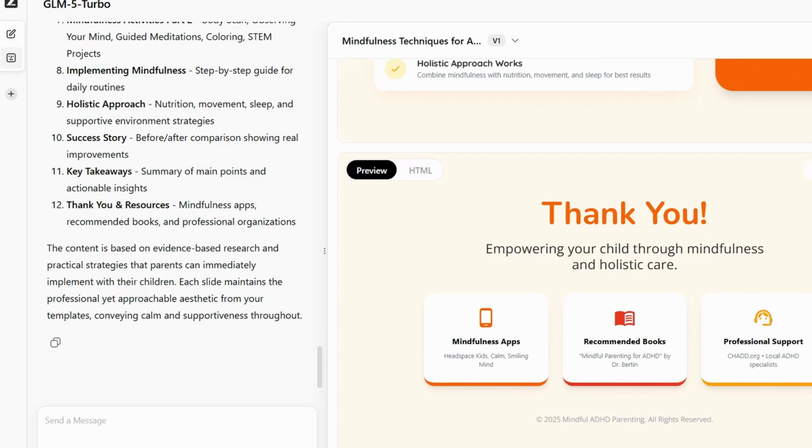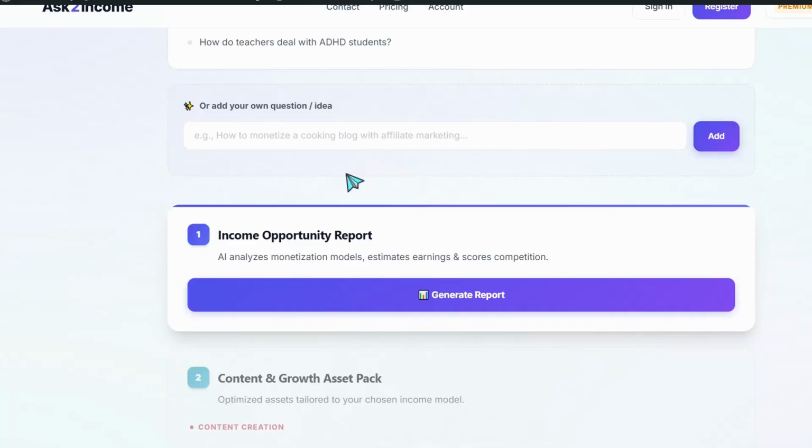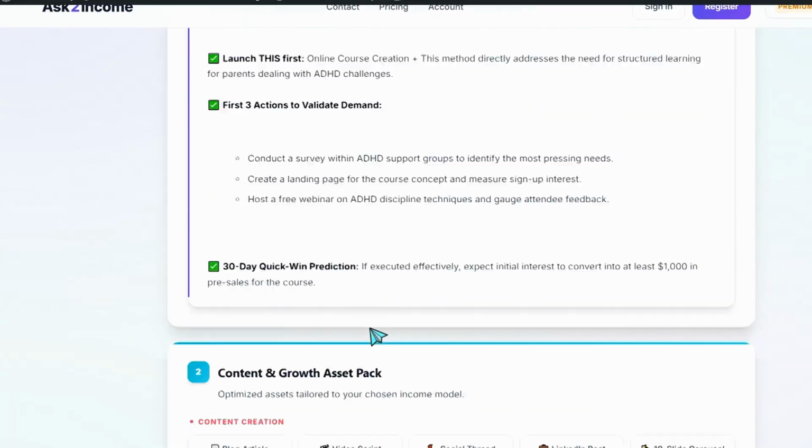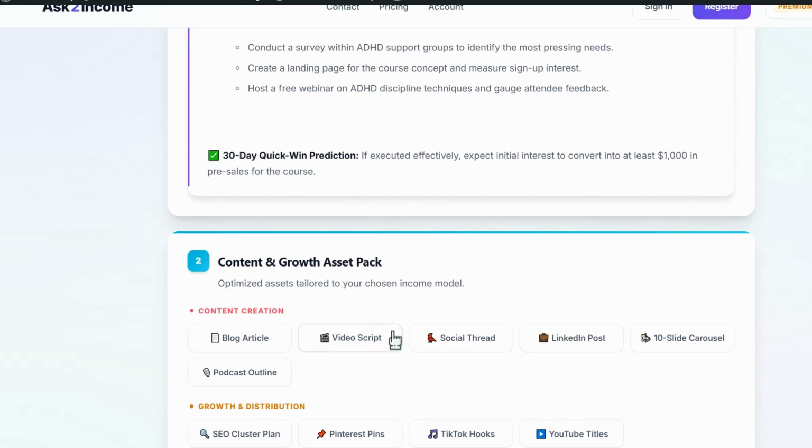in a specific angle that is highly in demand. And for sure we can go back again to how you can make content around this product or this niche. As I said earlier, you can go back to Ask to Income, and convert this question into beautiful growth and content asset packs.